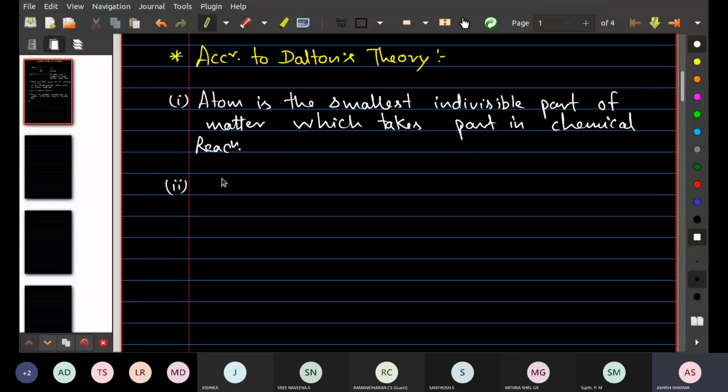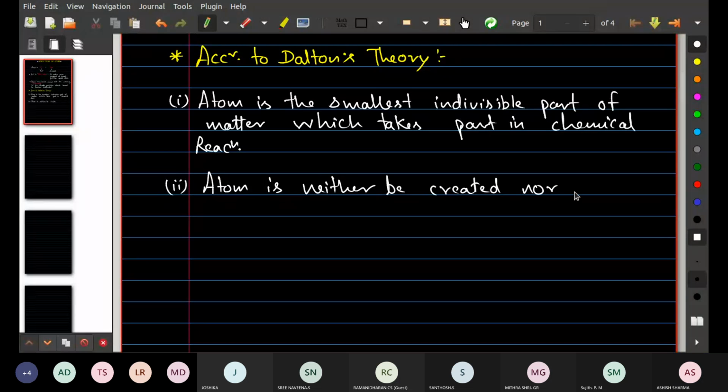Second one, what was the thing according to Dalton's theory? Atom can neither be created nor be destroyed.